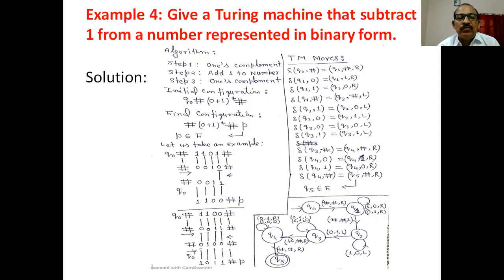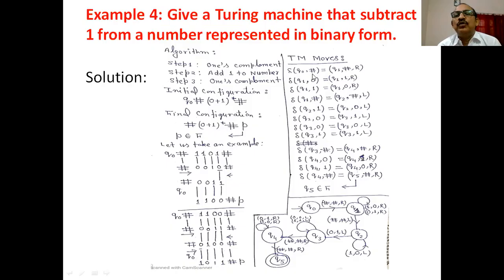If this symbol is encountered, we replace this by the same symbol, move in the right direction, and again we take the complements of the number: 0 into 1, 1 into 0, 0 into 1, 0 into 1. If this is encountered, we move in the right direction and announce the result. Is it clear? This is the technique. Now implement this technique into transition moves.